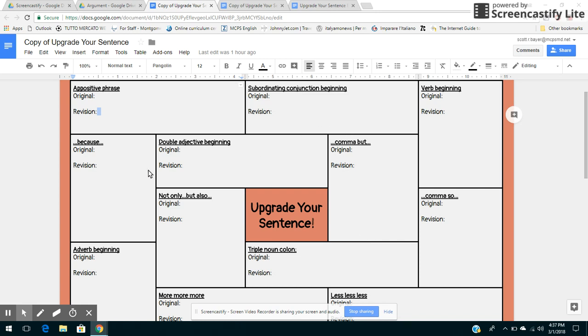And at the end of the first semester, I had them take one of their notebook time entries, and I said it has to be 10 sentences long or more. And then you have to upgrade 10 sentences in 10 different ways. So there's 12 boxes here. So they had to choose 10 of the 12. And so this semester, as I was introducing it, a couple really interesting things happened.